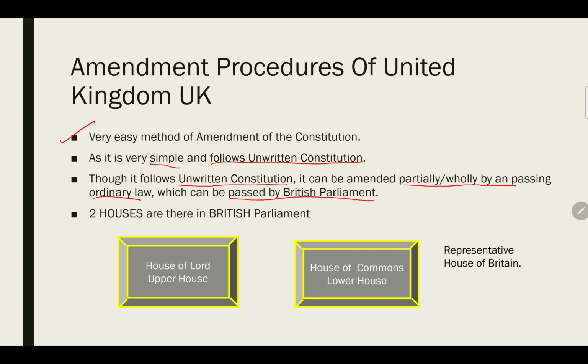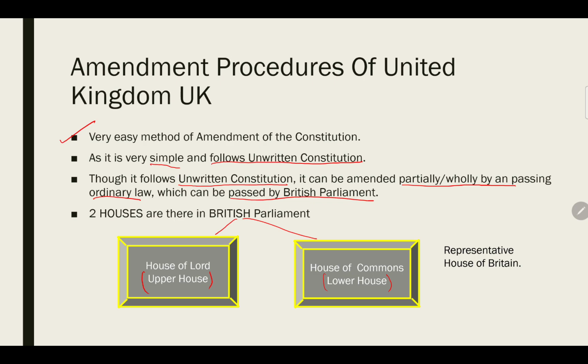Just by passing a simple ordinary law or a simple majority, the Constitution of the United Kingdom can be amended. In the British Parliament there are two houses: the House of Lords, which is considered the upper house, and the House of Commons, which is considered the lower house.